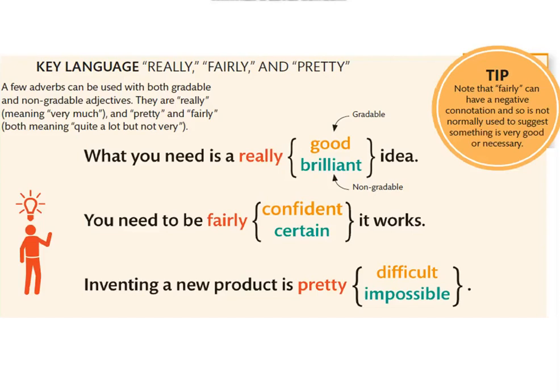What you need is a really good idea or brilliant idea. So as you can see, we can use really with gradable or non-gradable adjectives. You need to be fairly confident or fairly certain. It works. Inventing a new product is pretty difficult or pretty impossible.